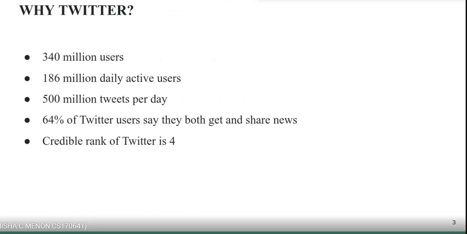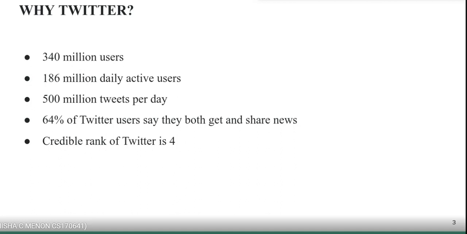The obvious question that comes to everyone's mind is, why Twitter? Twitter is considered a global social media giant with an overall of 340 million users with 186 million active daily users across the globe. Twitter broke the record of 500 million tweets posted per day. According to research conducted by the American Press Institute, 64% of Twitter users claim that they use Twitter to get and share news.